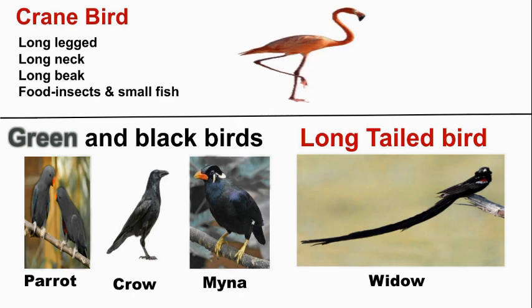Okay, down you can see some green and black birds, children. Any example for a green bird, children? Yes, parrot. And any examples for a blackbird? Exactly, crow and myna also. And children, do you know which is the long-tailed bird? Yes, widow. As you are seeing in the picture, it is a widow. That bird's name is widow, and it has a long tail.